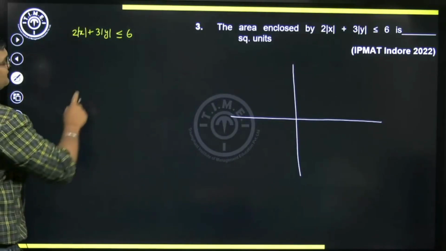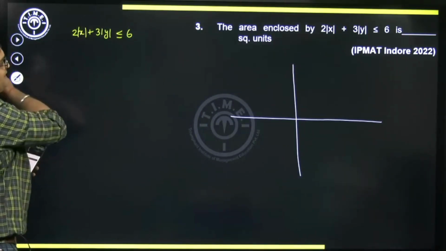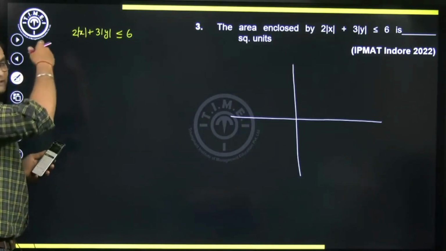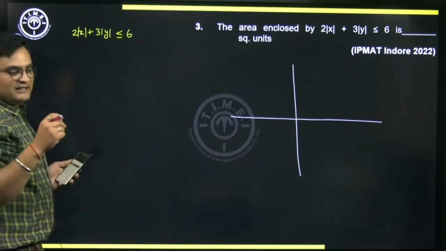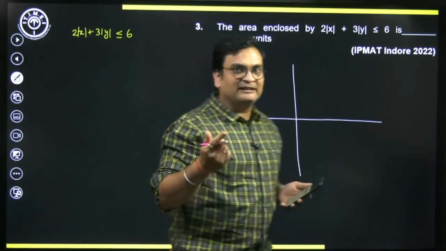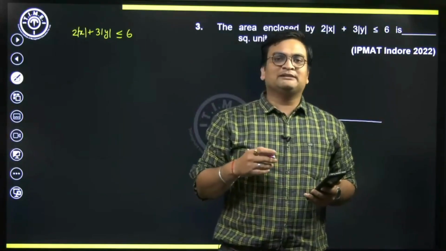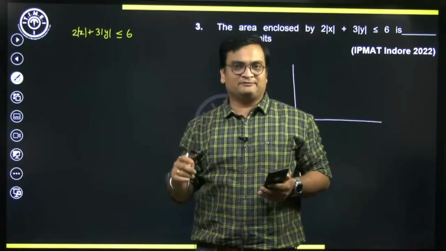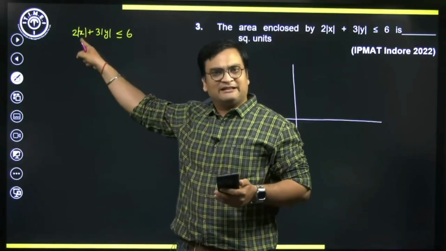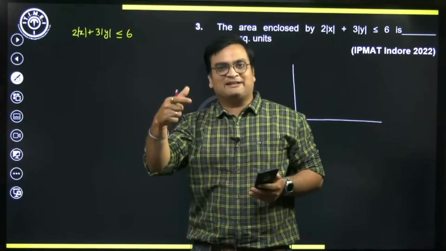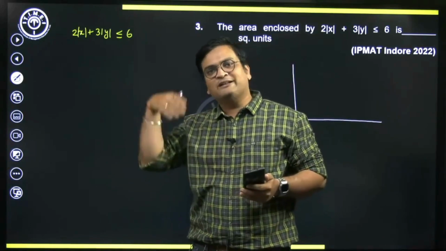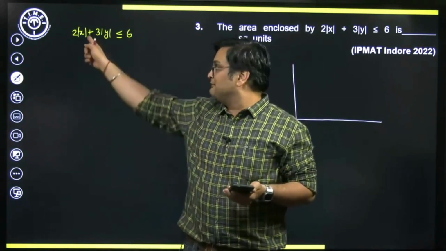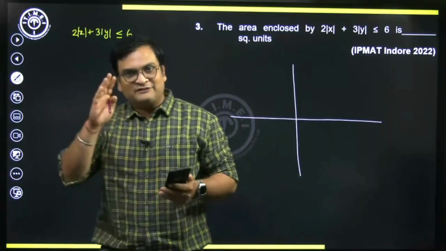let's do the following. Now this particular inequation has a modulus in it, as you can see, and modulus behaves differently based on whether the sign of the variable inside the mod is positive or negative. So for example, if x is negative, then this mod x will become minus x, right? And if x is non-negative, greater than or equal to 0, then mod x will become simply x. So let's focus on that.